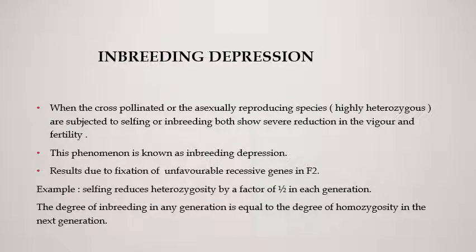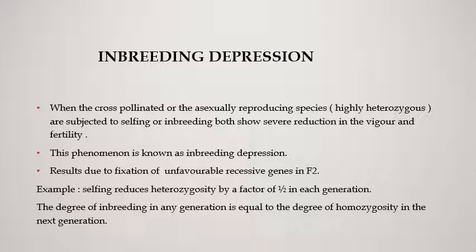Then comes what is inbreeding depression. When a cross-pollinated or a sexually reproducing species is subjected to selfing or inbreeding, they show a severe reduction in vigor and fertility. This is mainly due to the fixation of unfavorable recessive genes in the F2 generation. Hence, this phenomenon is called inbreeding depression.